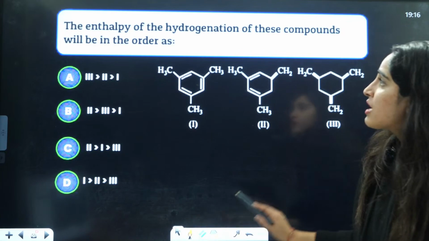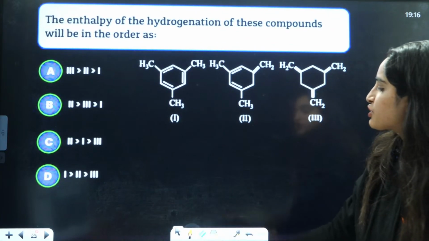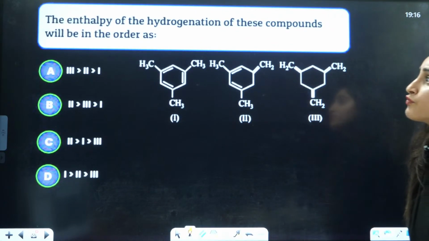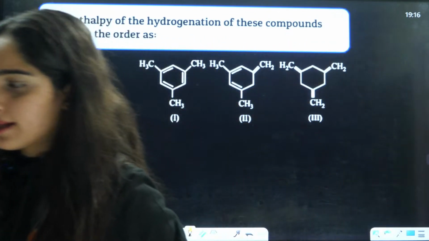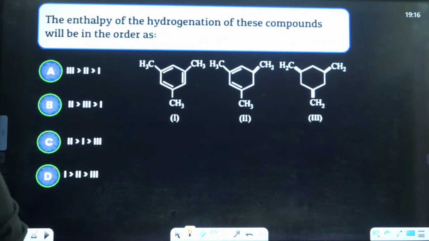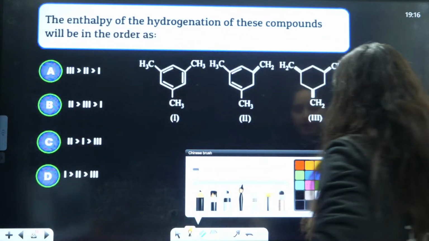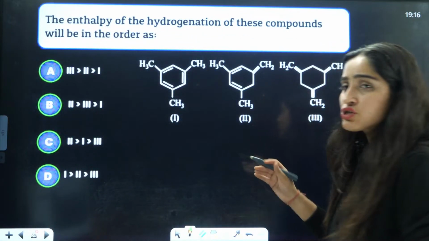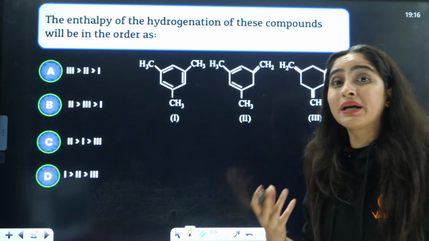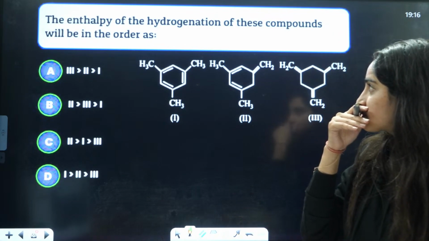Next, you have the enthalpy of hydrogenation of these compounds, which will be in the order as enthalpy of hydrogenation, guys. Basically, enthalpy of hydrogenation is opposite of the stability of alkenes, right?